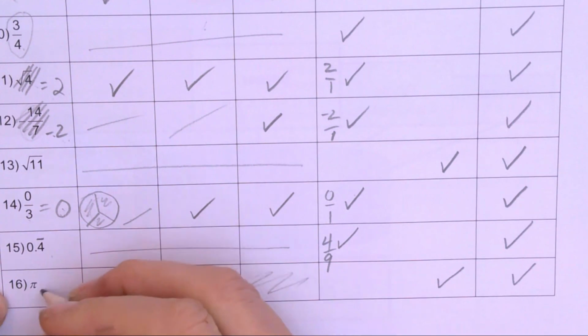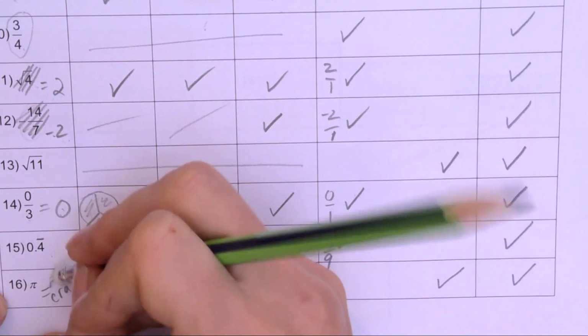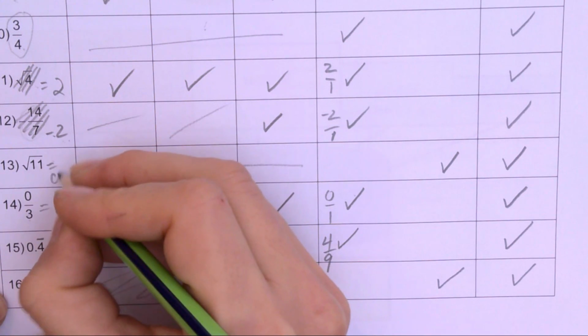And we can say that this is equal to a crazy number that goes on forever and ever. Same like 11. Okay.